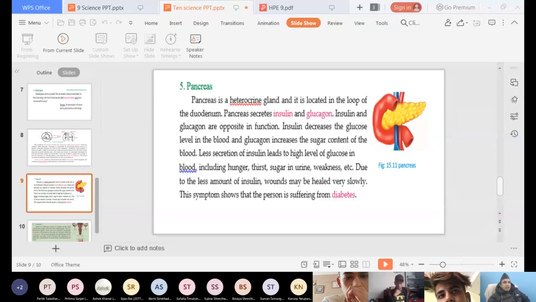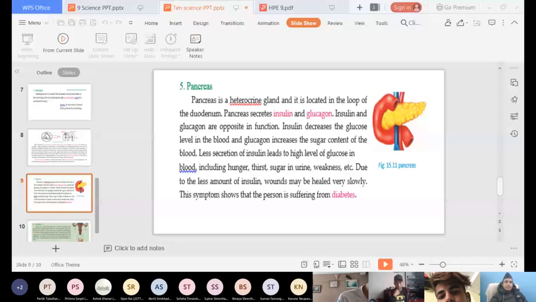Now let's see here. So here we have to keep in mind insulin decreases the glucose level or sugar level in the blood, and glucagon increases the sugar level. Between insulin and glucagon, what do you think? Which is more important?